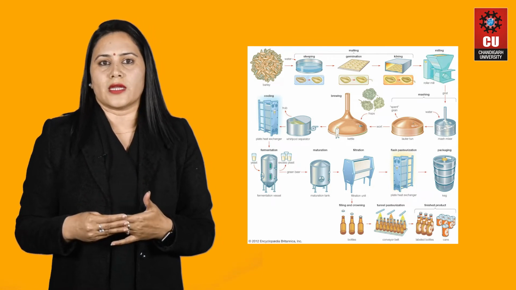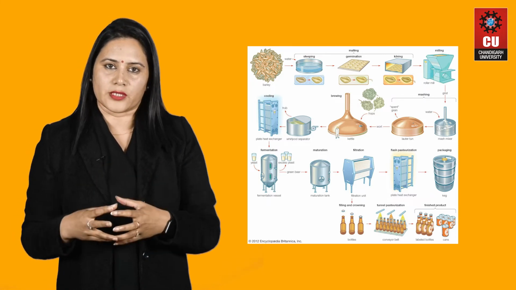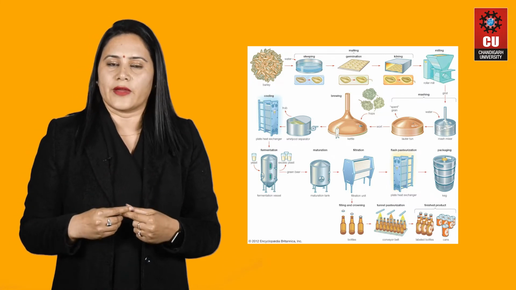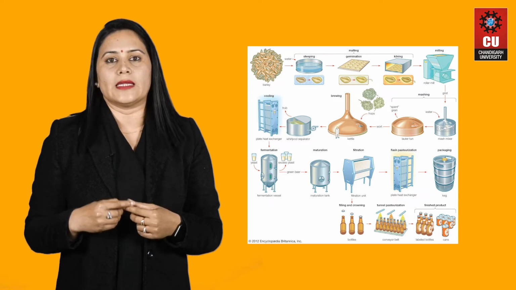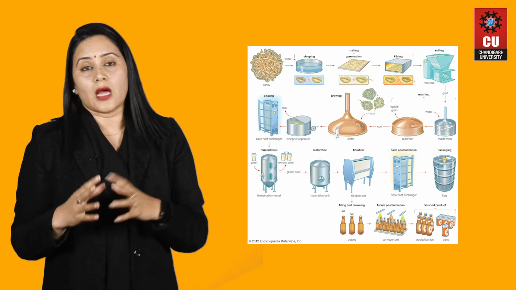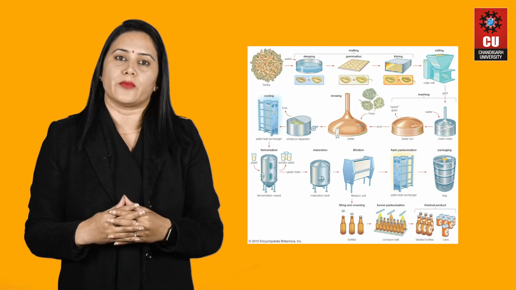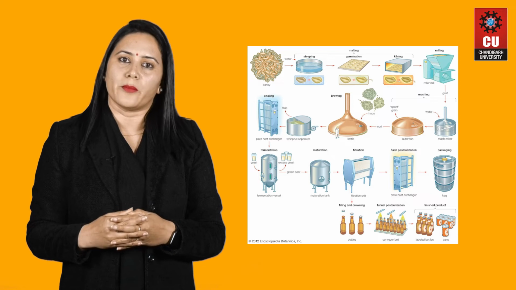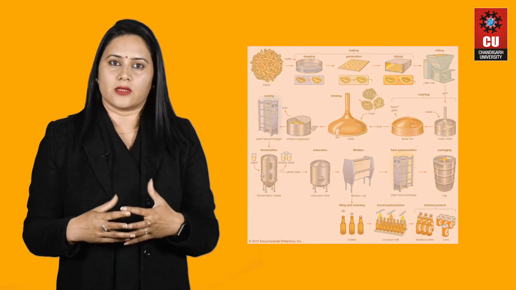It is allowed to stand for a few days after the fermentation process, and then it is clarified, carbonated, filled in bottles, packed, and marketed. So this is how the whole industry works for the production of beer, which is a very common alcoholic beverage among common people. Now wine and beer are produced without distillation. Whiskey is obtained by fermenting mixed grains of corn, wheat, and barley, and the product of fermentation is then distilled.